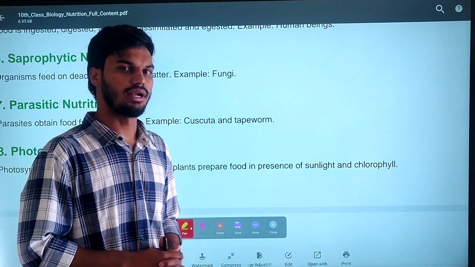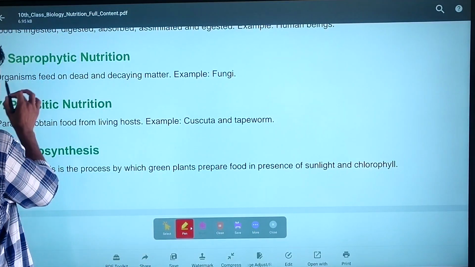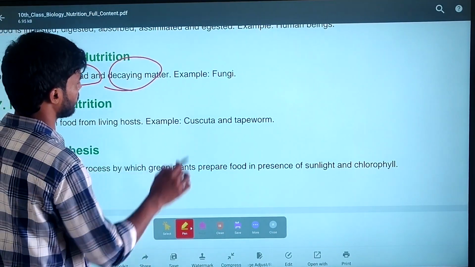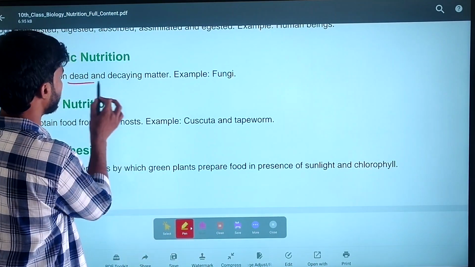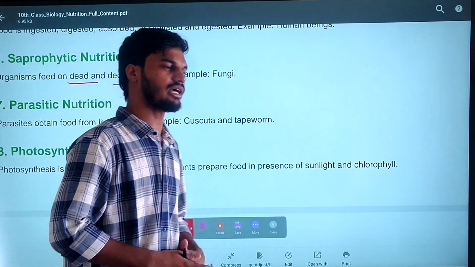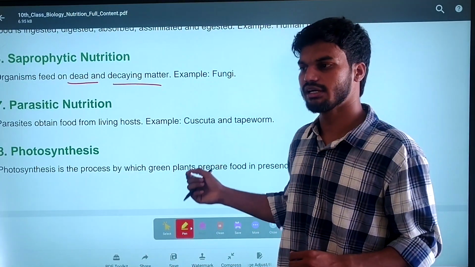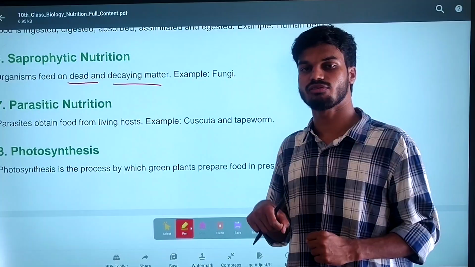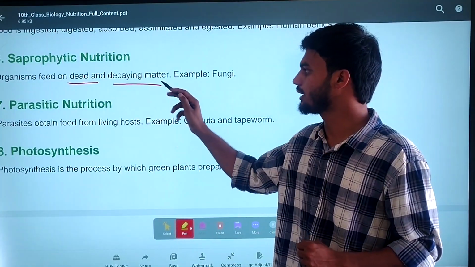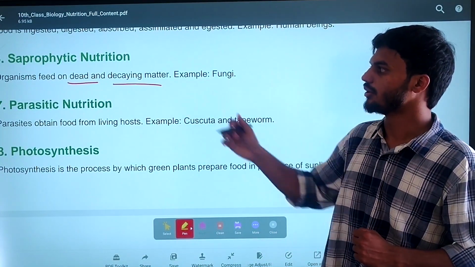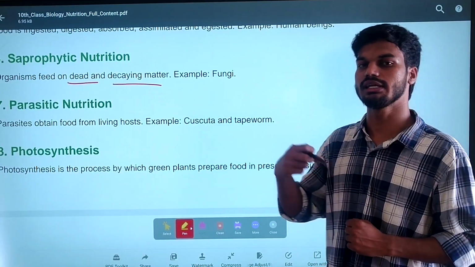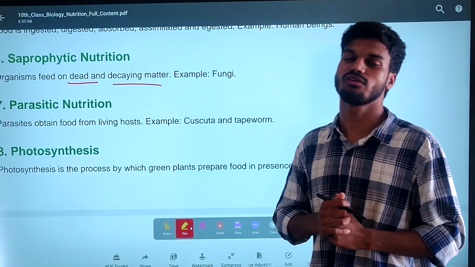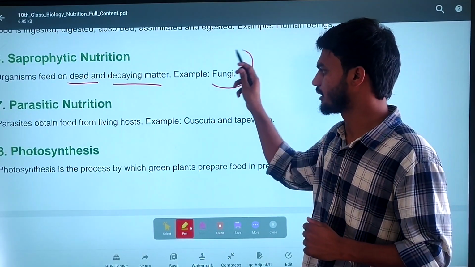Next, coming to saprophytic nutrition. Saprophytic nutrition means the organisms feed on dead and decaying matter. These are microscopic organisms that get the nutrients from dead organisms and decaying matter. Simply, the organisms which absorb the nutrients from dead and decaying matter follow saprophytic nutrition, and an example is fungi.